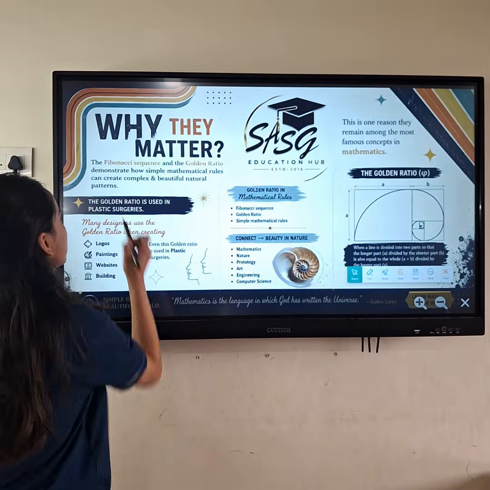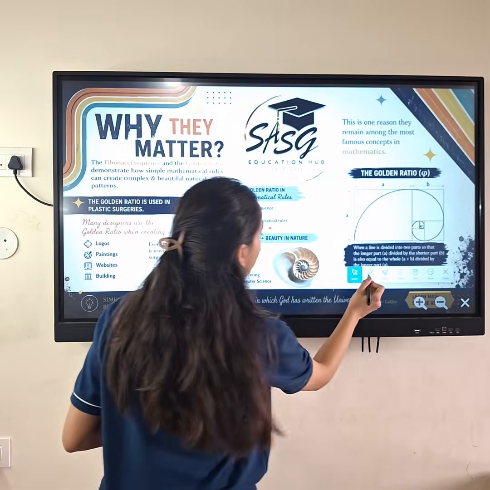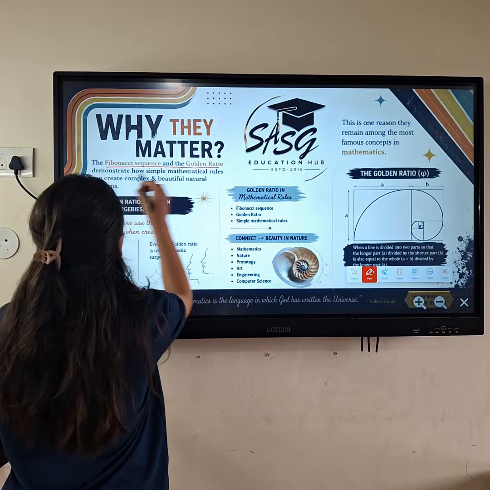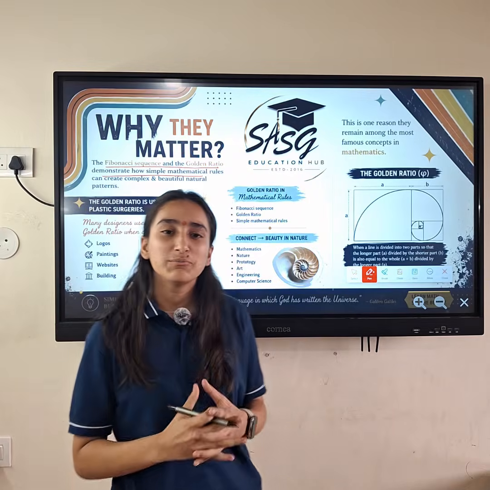Now, why do they matter? The Fibonacci sequence and the golden ratio play an important role in nature. It makes nature more beautiful.